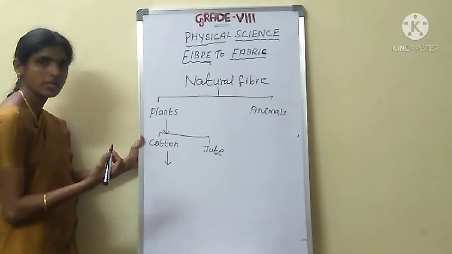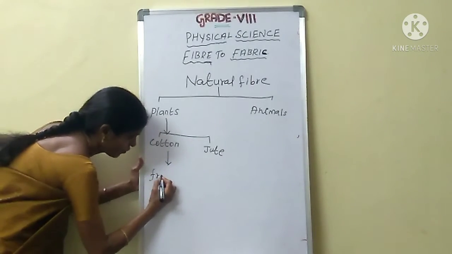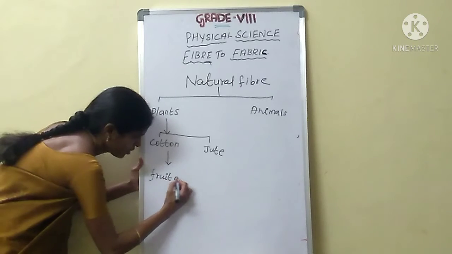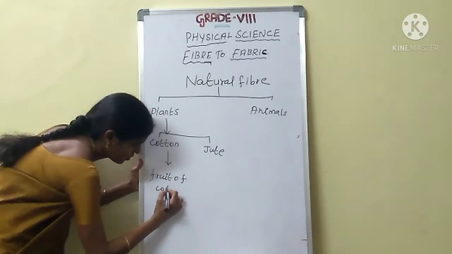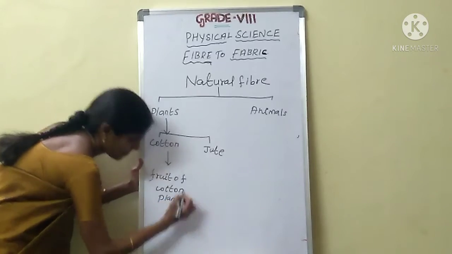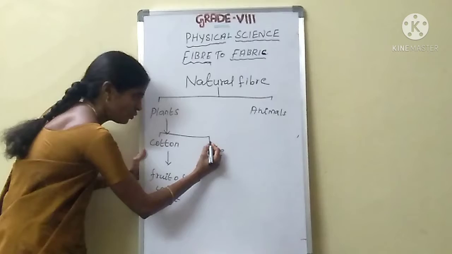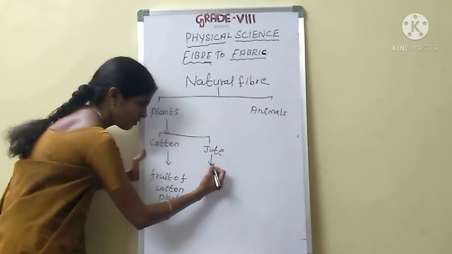See here, cotton fiber. Where do we get cotton fiber from? Cotton fiber is obtained from the fruit of the cotton plant. Okay. See here. Next, jute fiber. Where do we get jute fiber from?